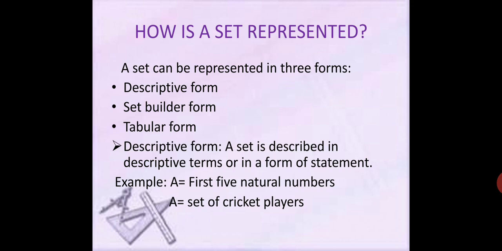For example, set A is equal to the first 5 natural numbers. I am not writing here 1, 2, 3, 4, 5. I am writing the statement, first 5 natural numbers. So it is the statement form or descriptive form. Another example: set A is equal to the set of cricket players, or we can also write a group of games, set of games. Okay.